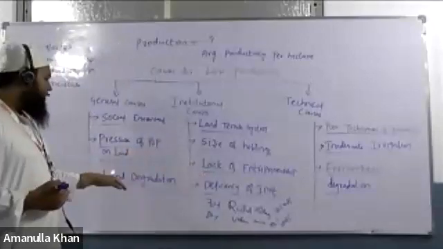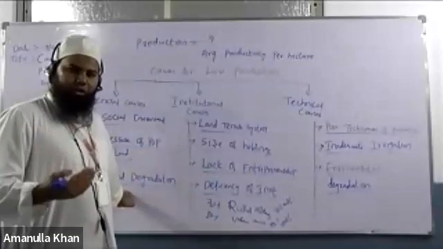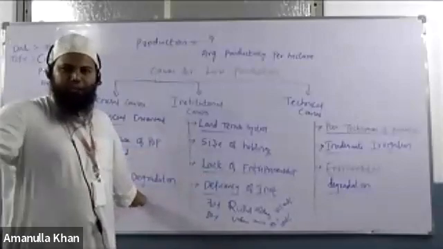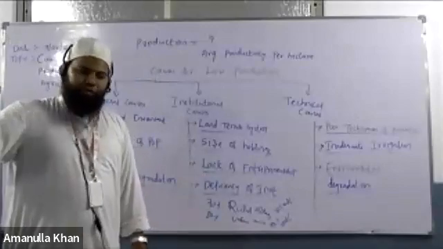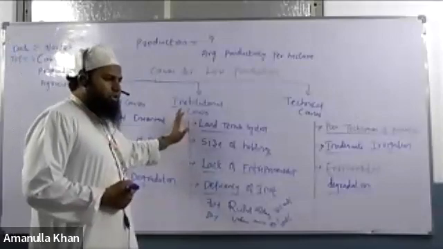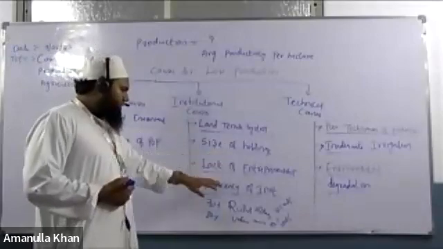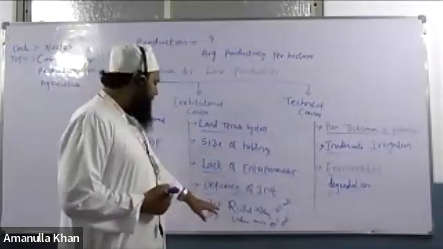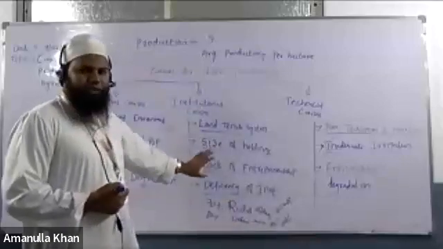The next point is land degradation. You all are aware that depletion in the quality of land will definitely affect our soil. If the soil is affected, our production also gets affected. Moving to the next one, institutional causes. Under institutional causes we saw the land tenure system, size of holdings, lack of entrepreneurship, and deficiency of investment. All these 4 factors are also affecting our production.